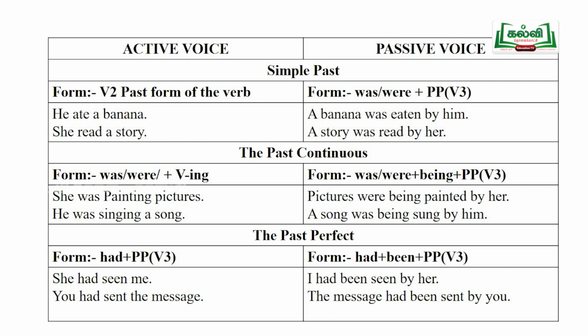Another sentence, he was singing songs. He was singing songs. Yes, was singing is the verb. Songs, object. She, subject. How can we change it here? Take this object to the subject, songs, and take the subject to the object place.